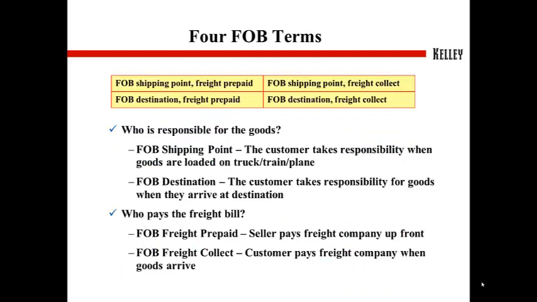So you end up with 4 FOB combinations here. We have FOB shipping point freight prepaid, FOB shipping point freight collect, then FOB destination freight prepaid, and FOB destination freight collect.